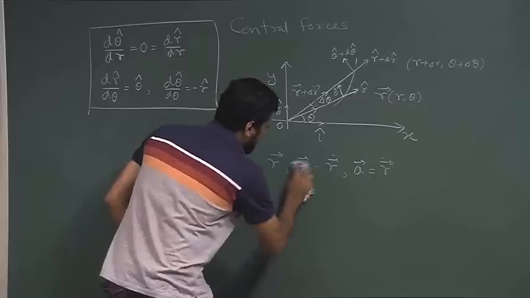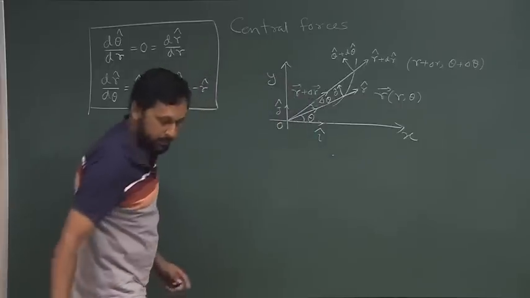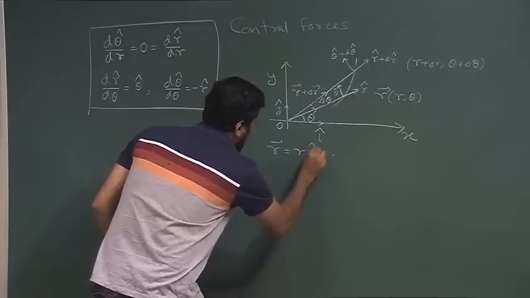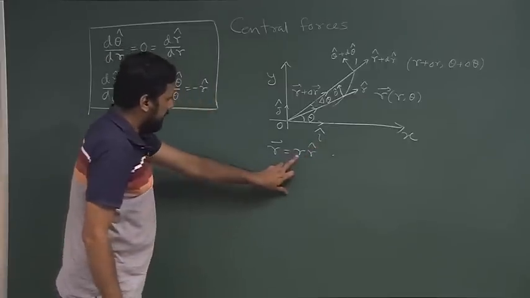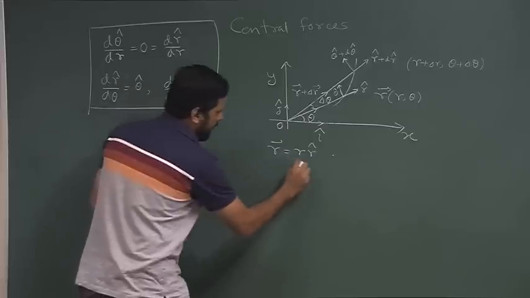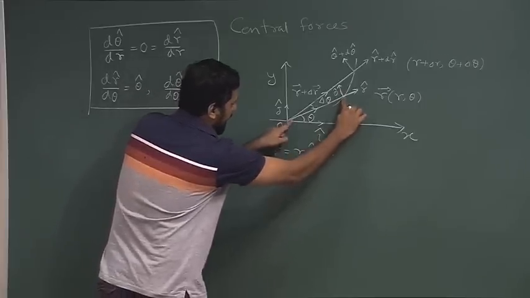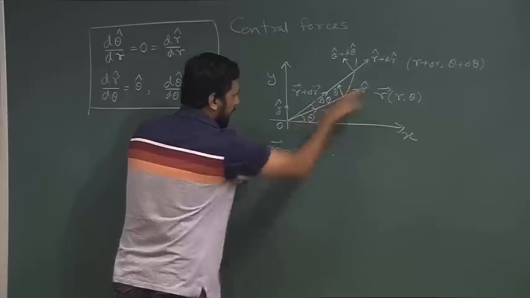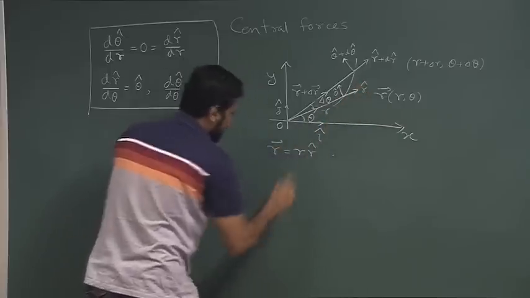Now, if we start with r is equal to r r cap, because r is a vector, there is a magnitude which is this length r, and there is a vector direction pointing outwards along r, which is r cap. So, r is simply this.